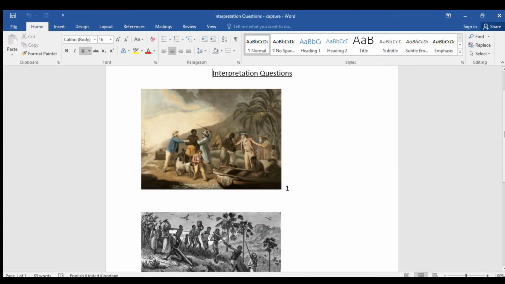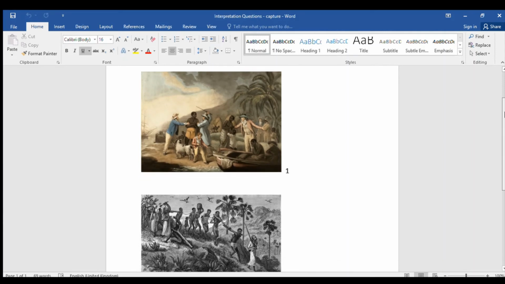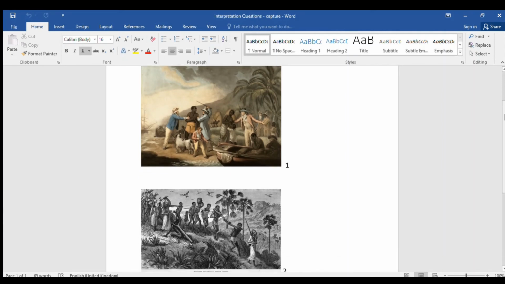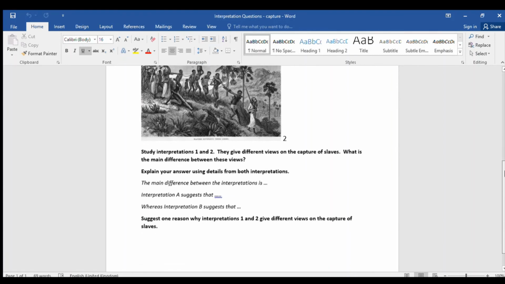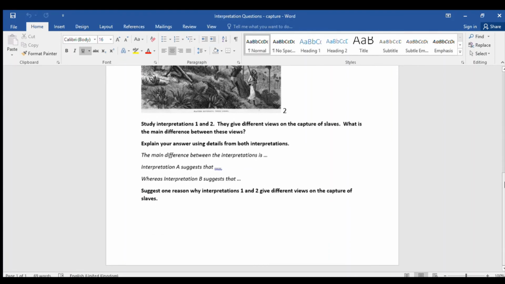Okay, Year 7s, your second activity for this week is to have a go at an interpretation style question. So you have got 2 pictures of slaves being captured and taken from their homeland to the Americas. One of them, okay, you've previously looked at, and a different one at the top here. Your activity is very simple, and I've given you some pointers on how to answer it.